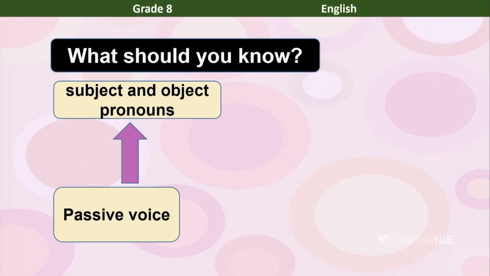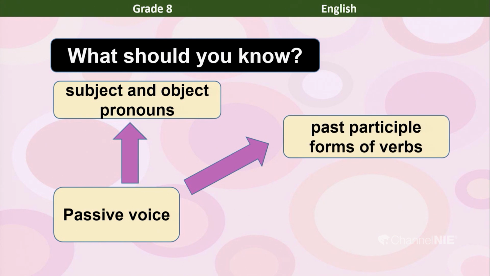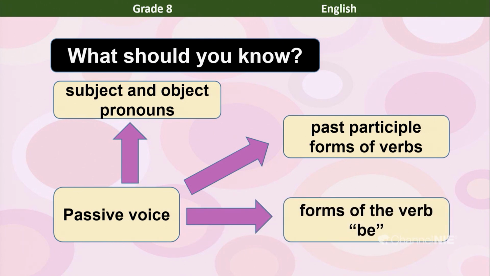The first thing, subject and object pronouns. Then, past participle forms of verbs. And then, forms of the be verb. These are the three main things that you should keep in mind when you are writing passive voice sentences.